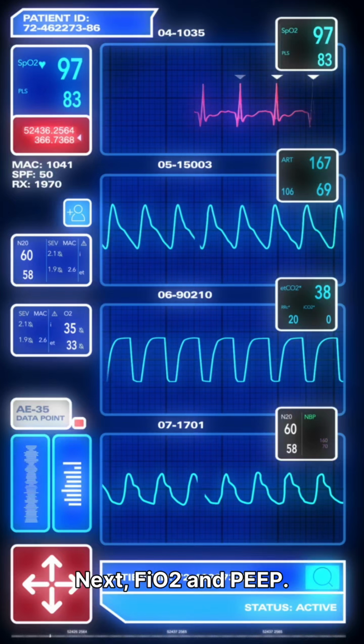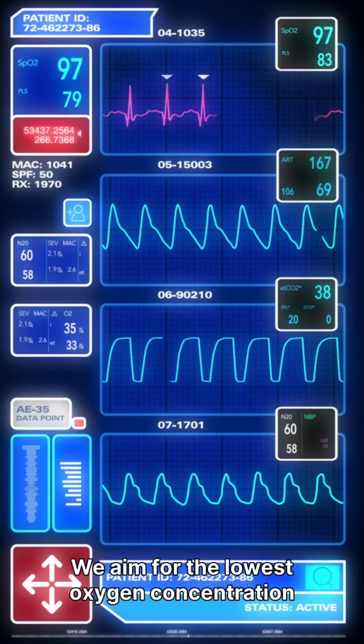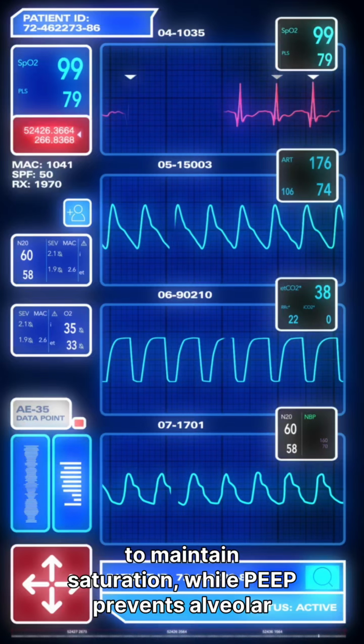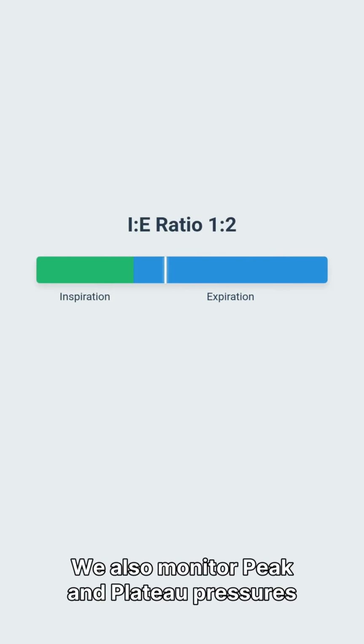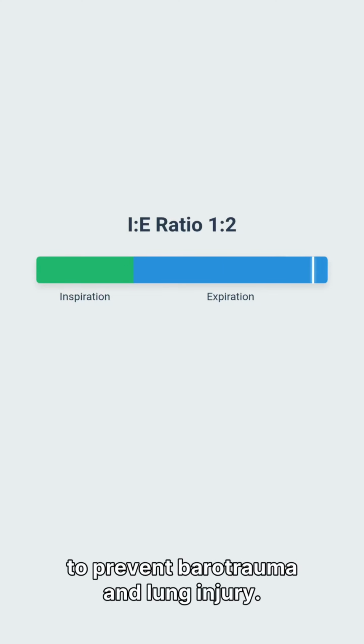Next, FiO2 and PEEP. We aim for the lowest oxygen concentration to maintain saturation, while PEEP prevents alveolar collapse. The IE ratio is usually 1 to 2. We also monitor peak and plateau pressures to prevent barotrauma and lung injury.